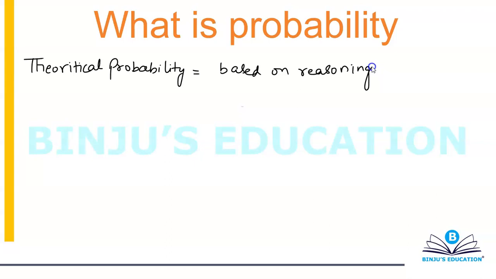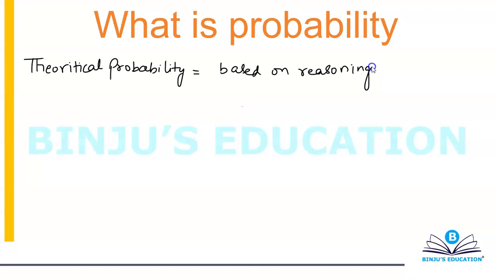Similarly, let's suppose you have a dice, and I ask you, when you're going to roll it, what will be the probability that an odd number will appear on the top face? You will again say it's 1 by 2. Why? Because there are 3 odd numbers, 1, 3 and 5, and there are 6 numbers in total. So 3 divided by 6, that's 1 by 2. But these are theoretical probabilities. These are based on reasoning.